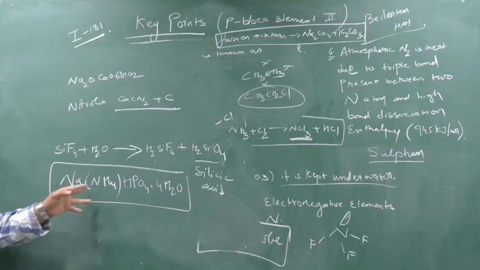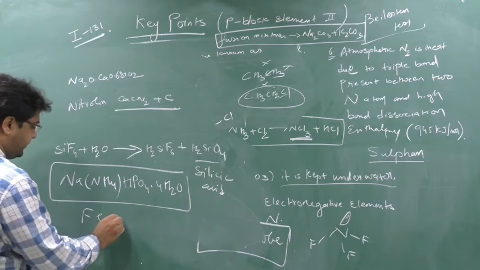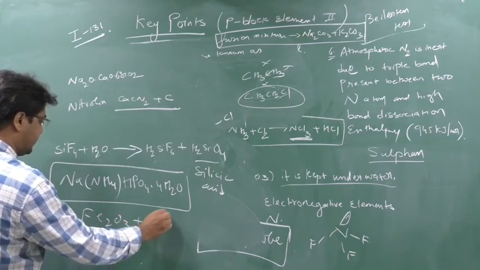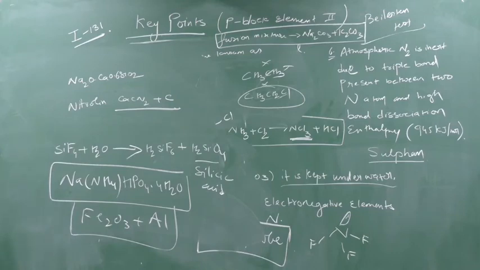NaNH4HPO4 into 4H2O, remember this. Thermite mixture is, this also you know, Fe2O3 plus Al. This I have done. Thermite mixture is Fe2O3 plus Al.